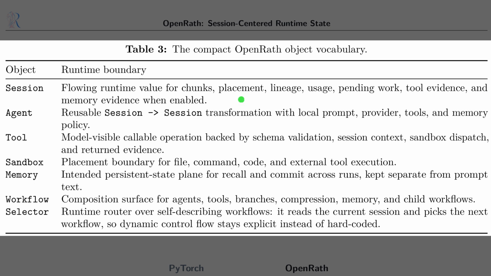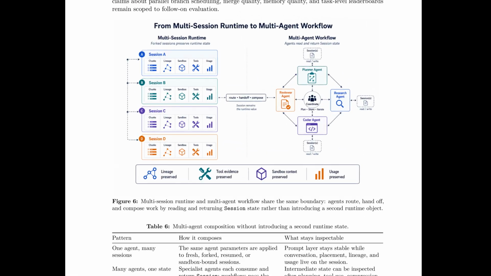For instance, the session row details how it acts as the central flowing value that tracks chunks and sandbox placement. Further down, sandboxes and memory manage isolated execution environments and persistent state. Finally, workflows and selectors handle composition and routing, making sure that control flow remains completely explicit rather than hard-coded. Table 3 defined the vocabulary.